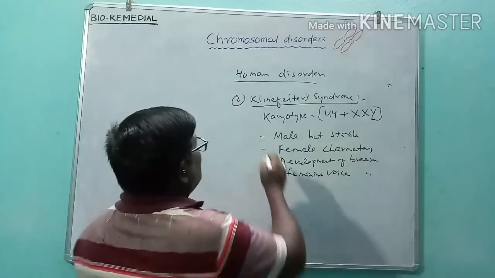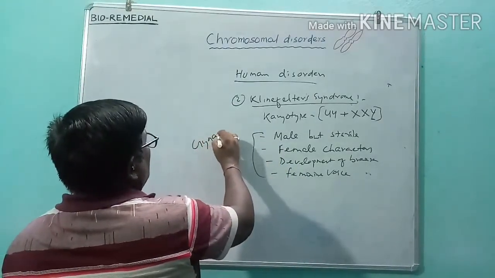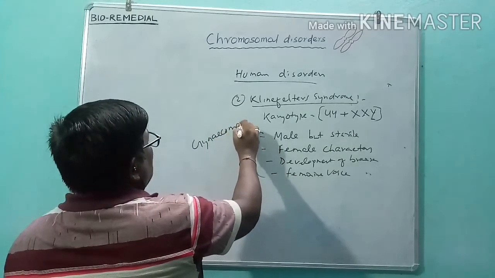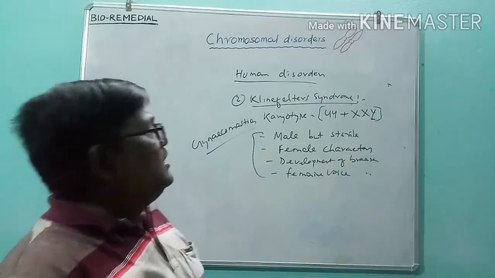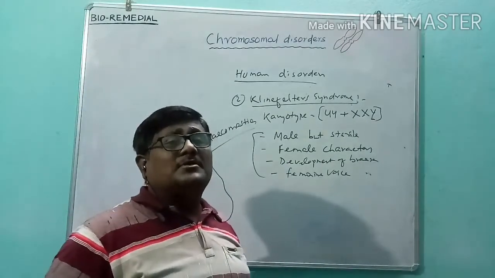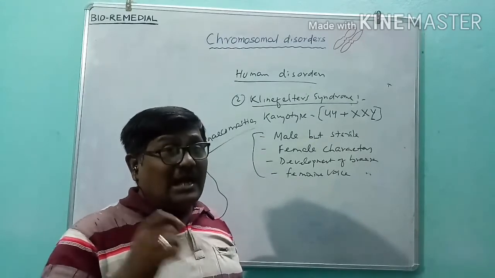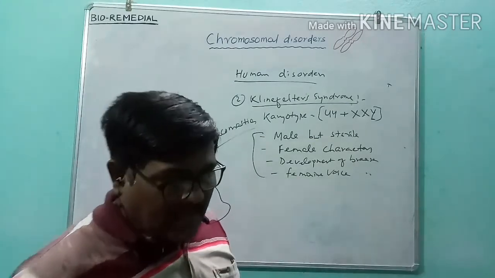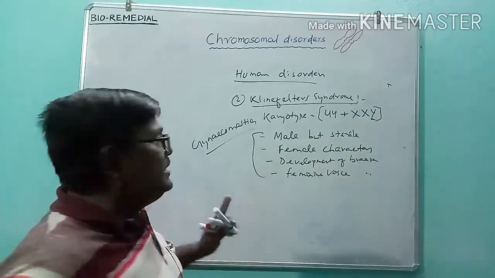This condition is called gynecomastia. Gynecomastia is a condition in which a male person has female features, and the male person will be sterile.